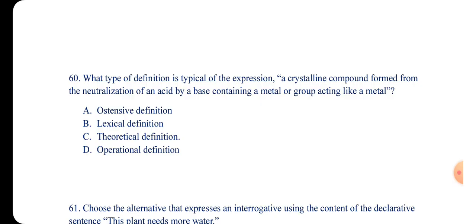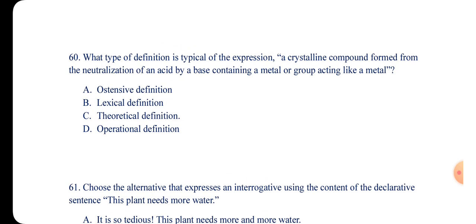So which kind of definition is this? A crystalline compound formed from the neutralization of an acid by a base containing a metal or a group acting like a metal. Is it A, ostensive definition; B, logical definition; C, theoretical definition; or D, operational definition? So the answer is operational definition.